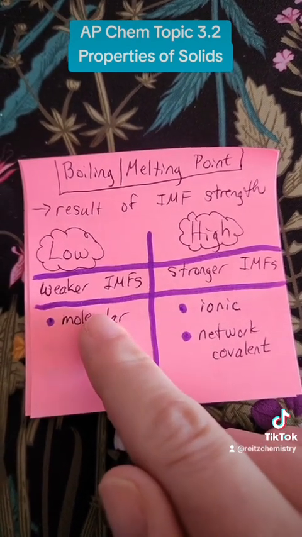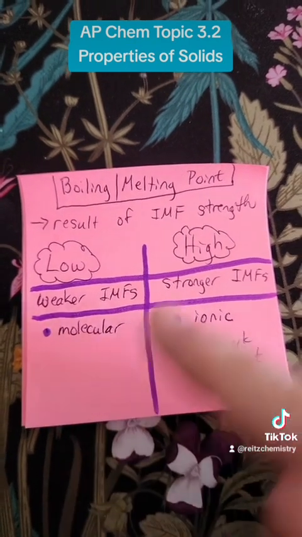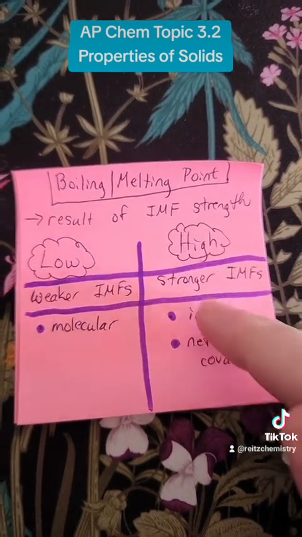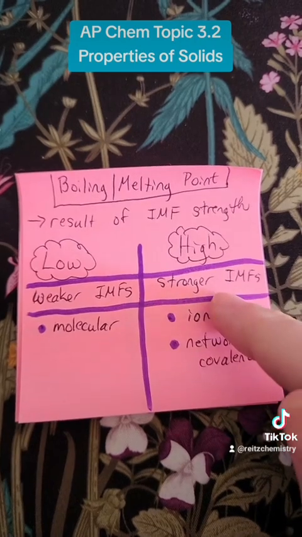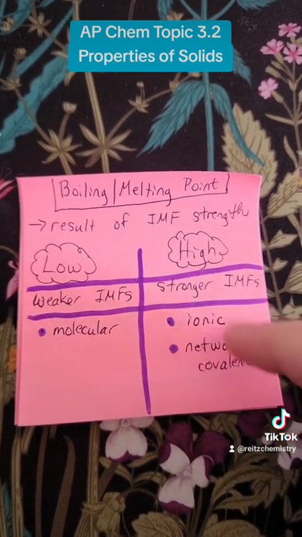So that would be something like a molecular substance, but again, I would expect you to have to compare two molecular substances. If you have a higher boiling point or melting point, that means that the IMFs are stronger, and it requires a higher temperature to overcome them. You have to put more energy into the system.